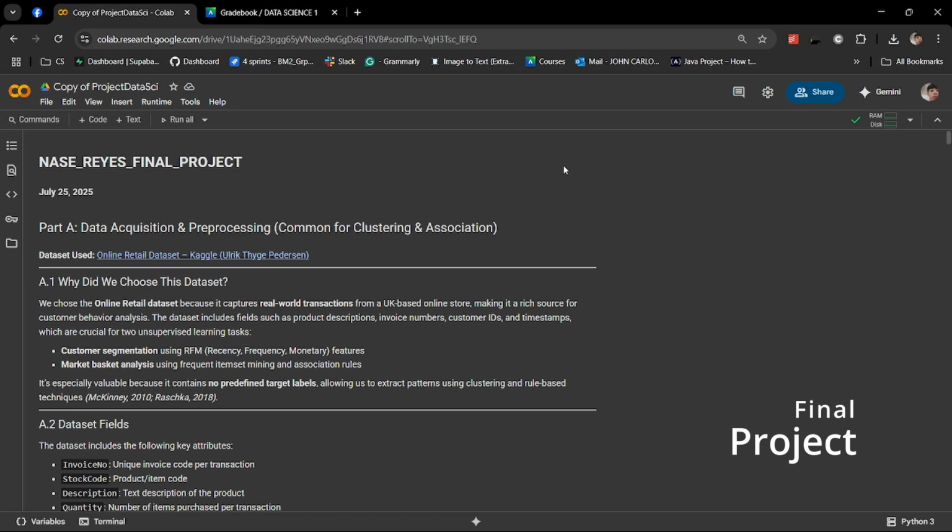Hello everyone, we are Reyes and Nase, and in this project, we applied unsupervised machine learning techniques, clustering, and association rule mining to extract meaningful insights from real-world retail data. Our objective is to gain hands-on experience in model building, data interpretation, and insight generation while also understanding the core ideas behind reinforcement learning in a separate context.